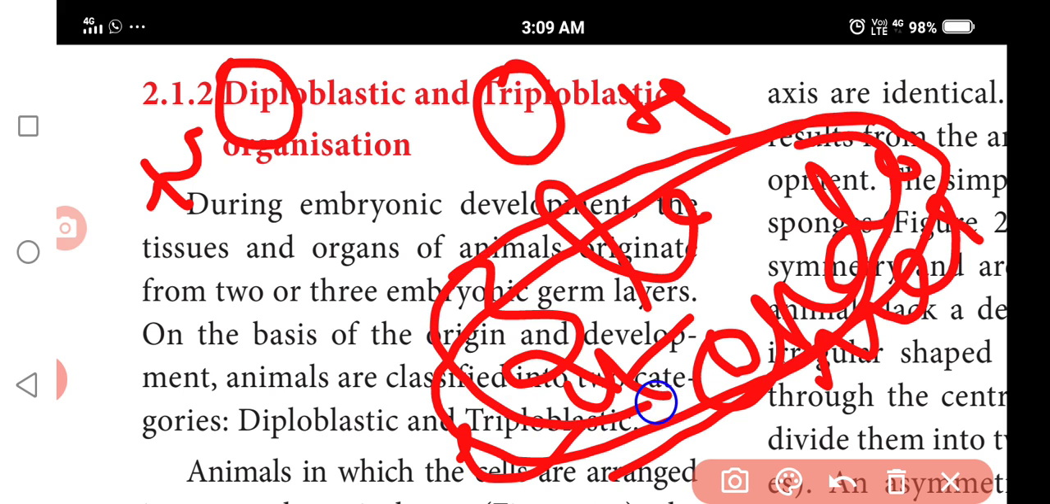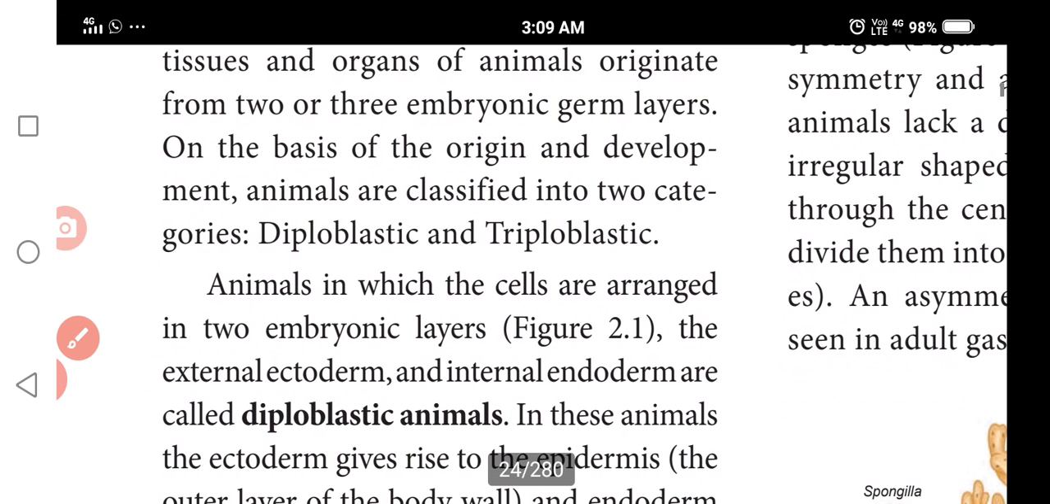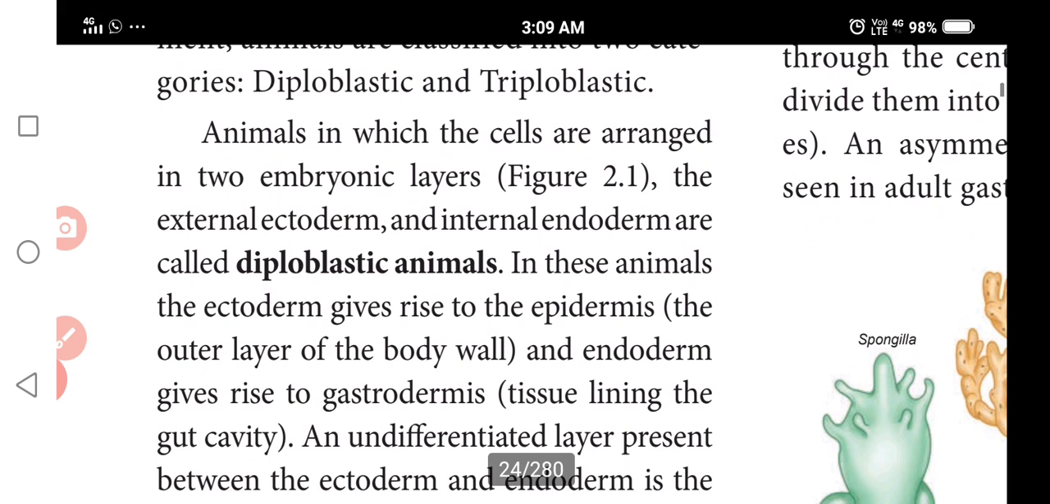And when all the 3 layers form the organs, we call them triploblastic animals. Okay. On the basis of the origin of development, animals are classified into 2 categories: diploblastic and triploblastic. In diploblastic animals, the organs are derived from the ectoderm and endoderm, the external ectoderm and internal endoderm.